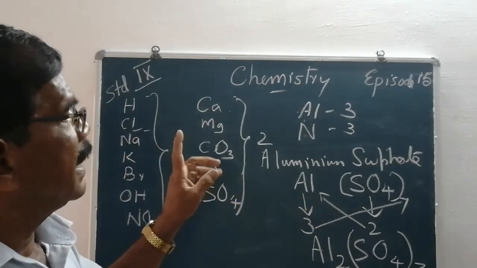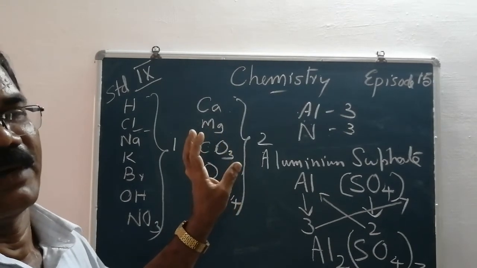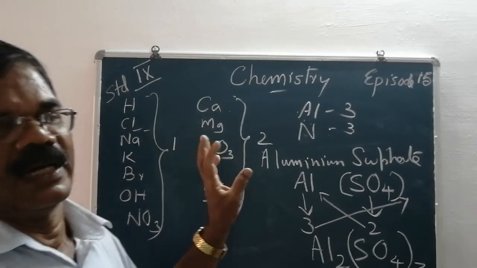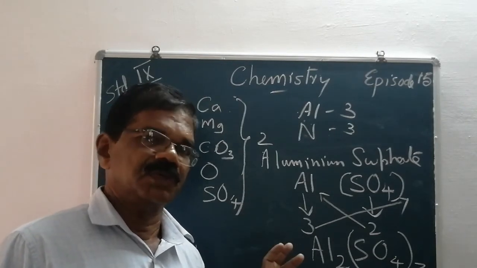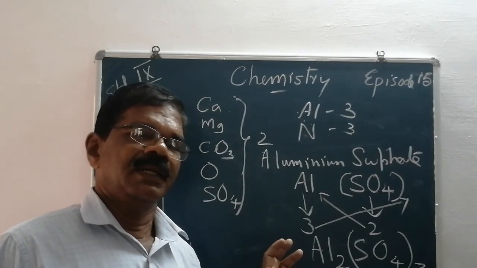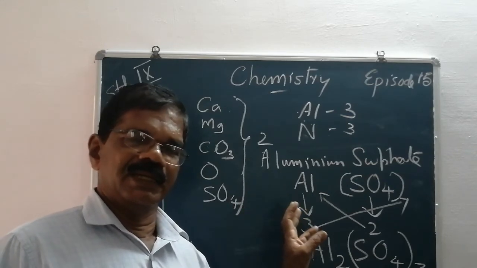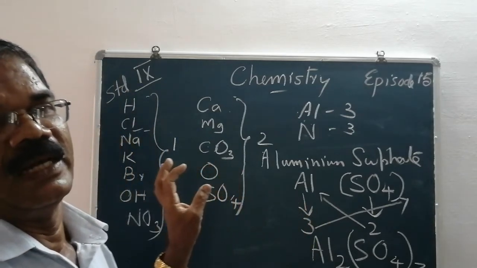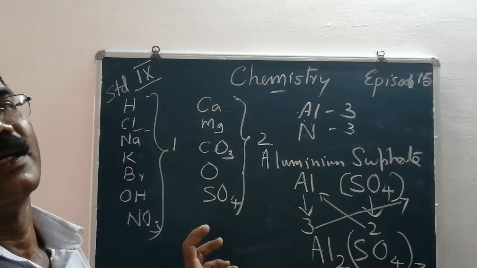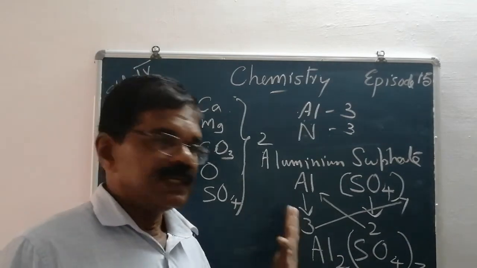First you learn the symbols. Then the valencies of some of the elements and polyatomic ions are given in your textbook. The given substances, radicals and elements in the textbook you have to learn by heart. Then only you can write the chemical formula of compounds.